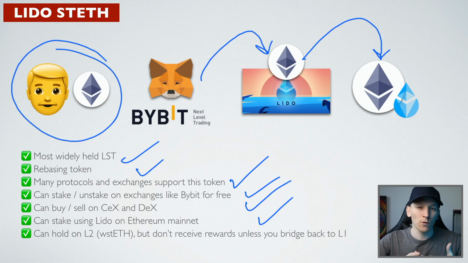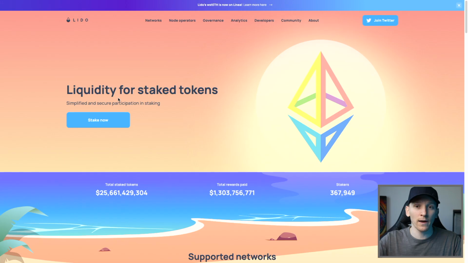And so this is a drawback for right now, that if you want to hold staked ETH on ETH layer 2s, then it's a little bit strange like that. That's why some people prefer to hold it in an exchange like Bybit, because it's basically free to use and you get all of the rewards. The downside is, of course, you have your assets on a centralized exchange, so there's a bit more trust that you have to have for doing that. If you want to use the Lido protocol directly, you have to go to the protocol website and connect your wallet.